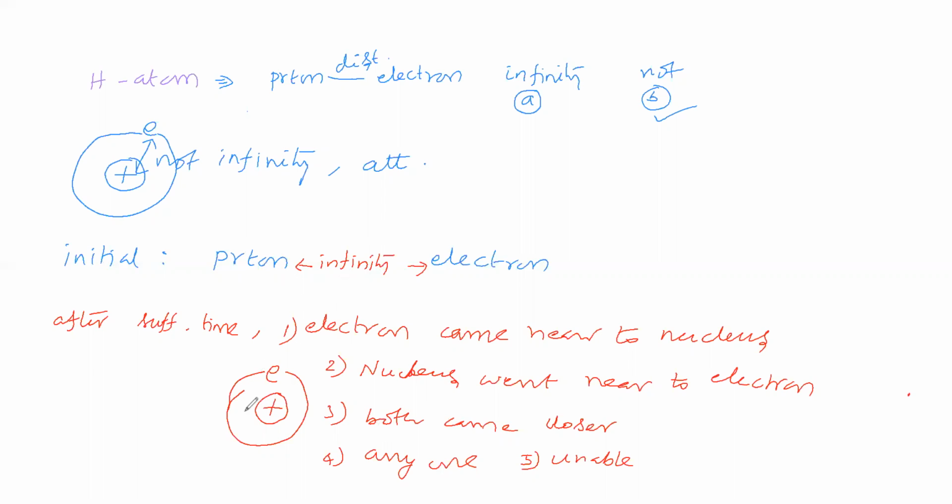After some time a hydrogen atom is produced. This will happen practically, there is no doubt. Now shall we predict that the electron came near to the nucleus, or the nucleus went near to the electron, or both came closer, or any one will happen, or we are unable to say anything?